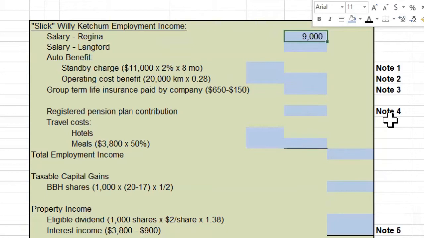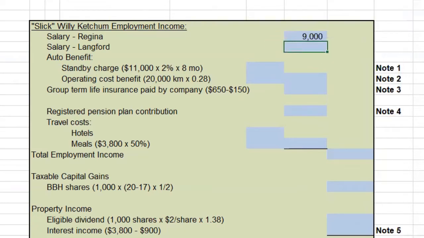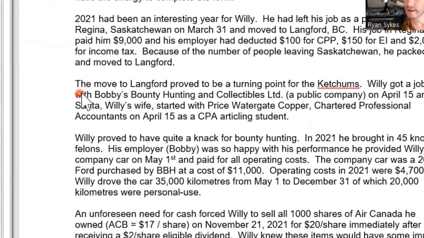CPP is not a deduction. EI is not a deduction. The $2,000 income tax is not deductible for tax purposes. It's just an estimate that has been paid throughout the year, and it'll ultimately reduce the amount of taxes that he has owing based on his gross salary. So the gross salary is what I include, and then I move ahead.